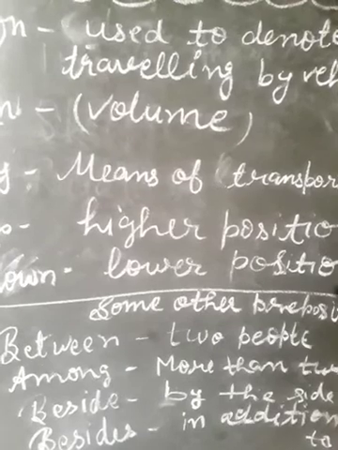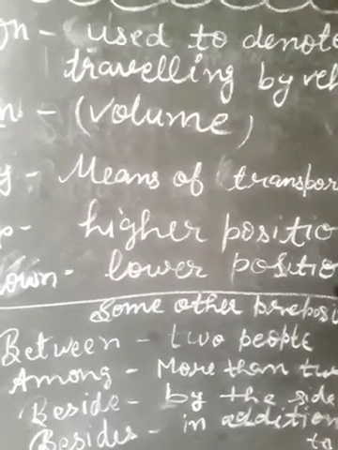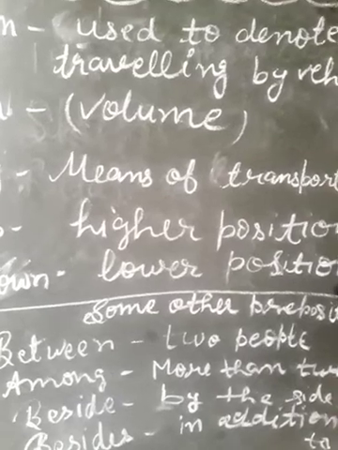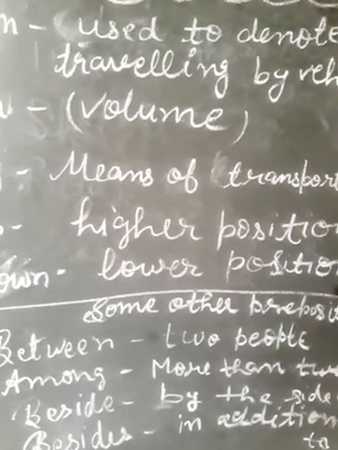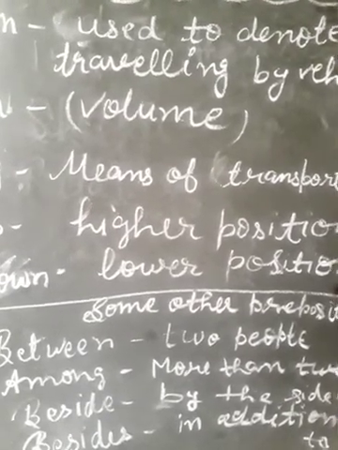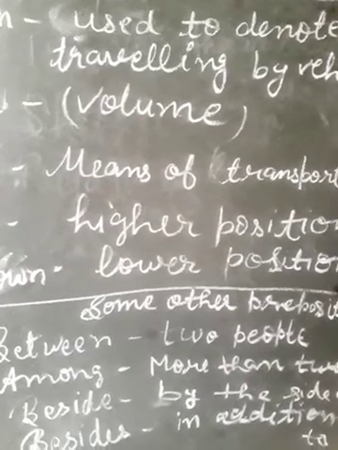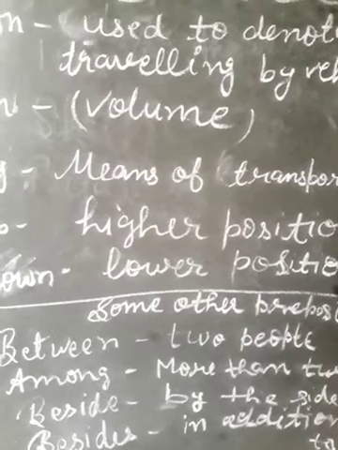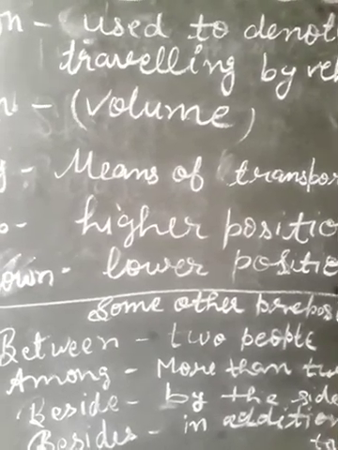Among word is used for more than two people or things. Okay, more than two. Examples: distribute the candies among the students. Distribute these toffees among the students. Distribute these gifts among the students.